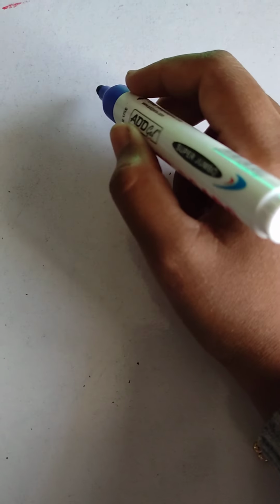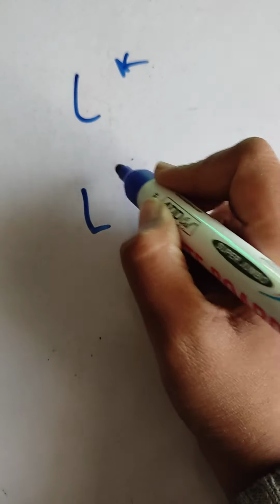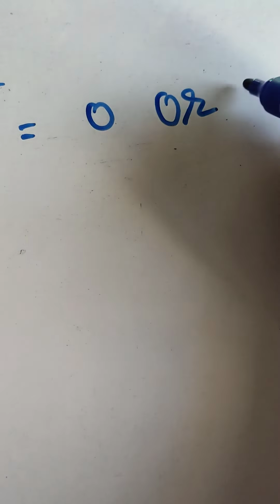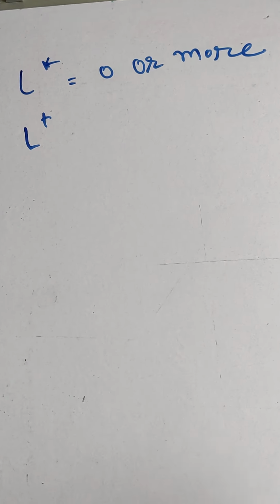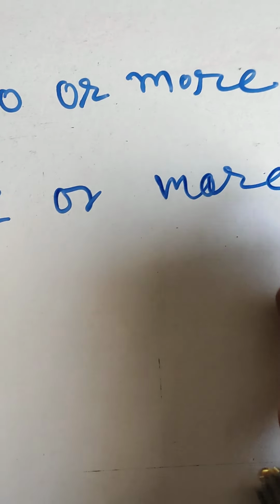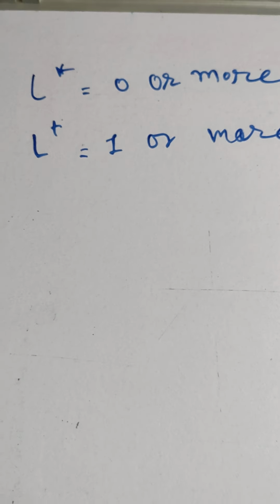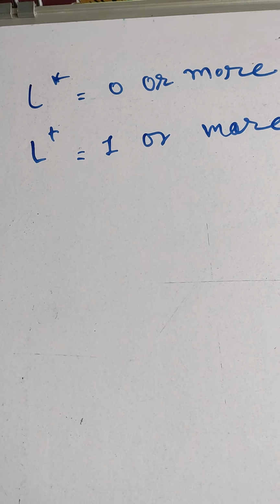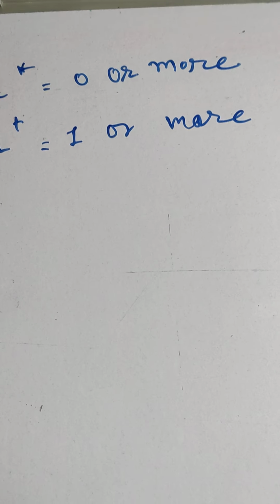Now as I told you previously, L star and L plus. Star means 0 or more, which means it can occur or not. But plus means 1 or more. So what is the difference between star and plus? Star means 0 or more, plus means 1 or more.